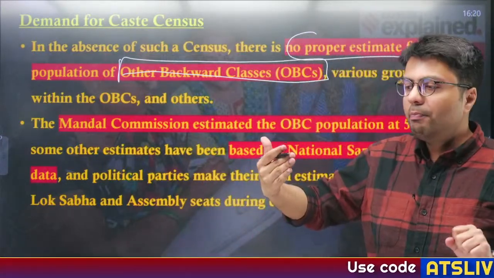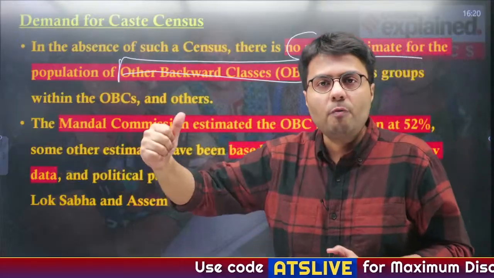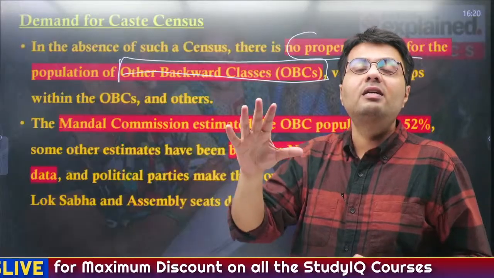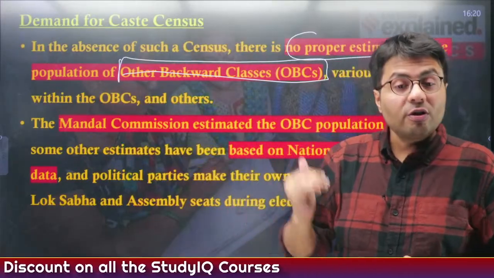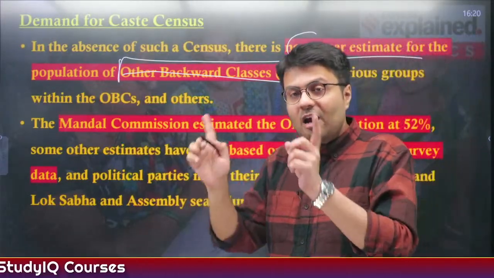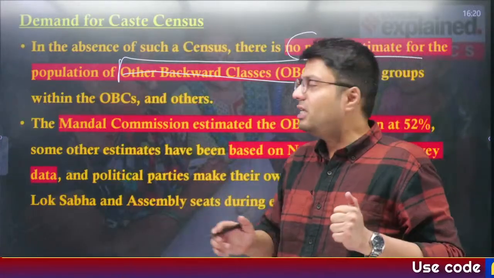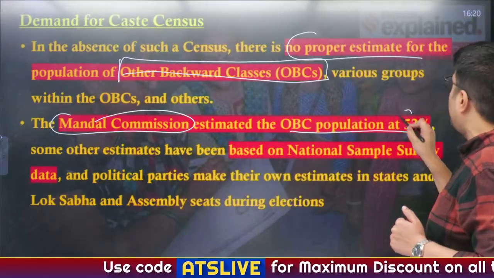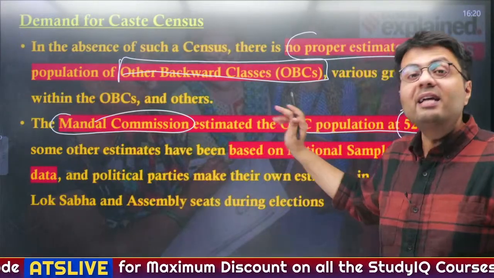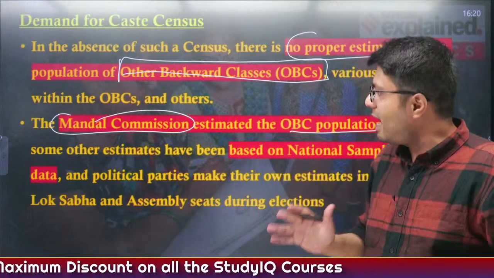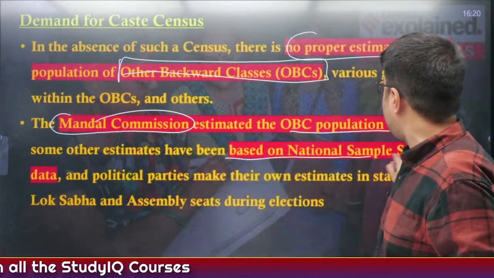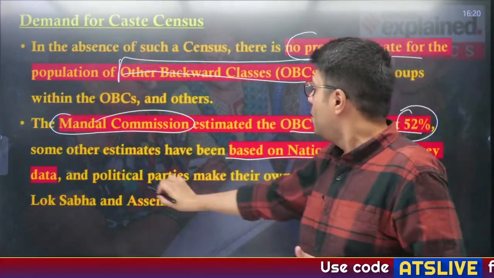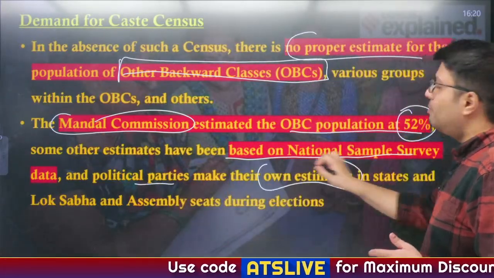So whenever we need to provide reservations to OBC, we depend on other kind of enumeration, and that is not exact data like the data that can come out of census. So when the government decided to provide reservations for OBC, it constituted what was known as Mandal Commission, and this commission estimated that the OBC population was 52%. It was just an estimation. It was not based on solid data, right? And other estimates have also been based on national sample survey data, but these are not as reliable as compared to census data. So therefore, political parties have also made their own estimates when it comes to elections.